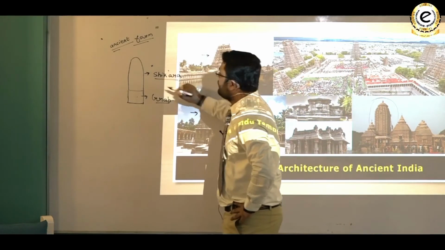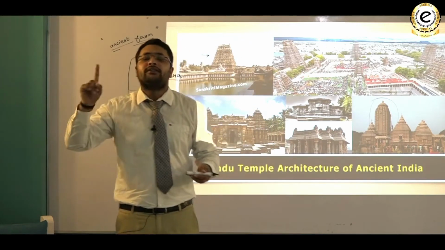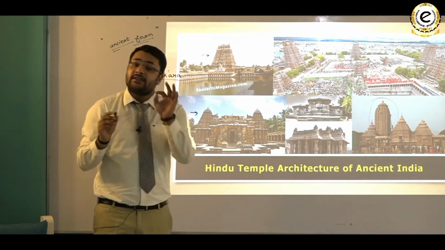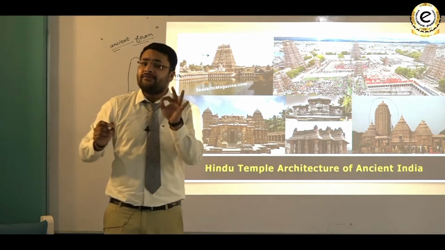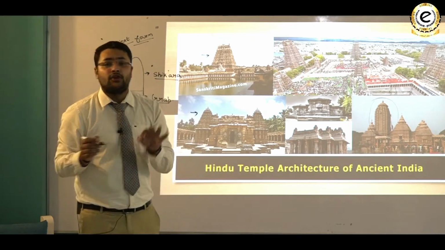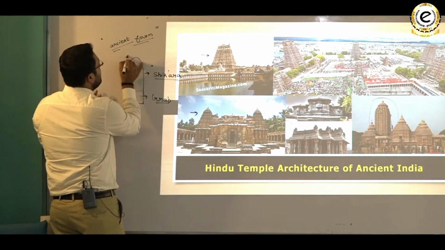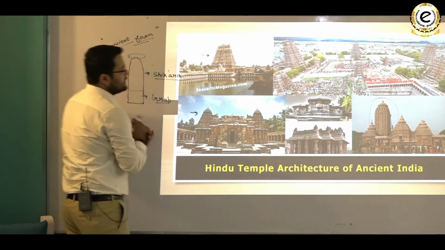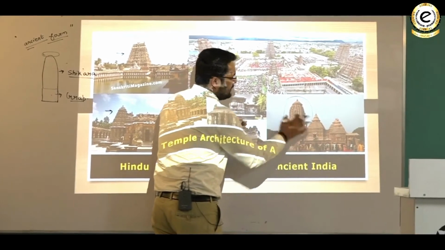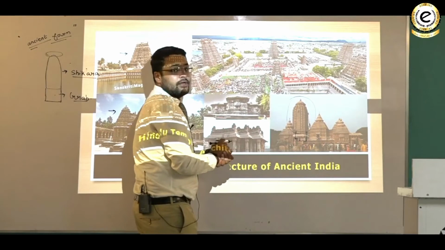Above the Shikara there will be something like a round disc-like structure, and this is very much prevalent, students, as far as northern temple architecture is concerned. If I show you this disc, can you see here? In this temple, this is the tower which I am calling the Shikara. Below the Shikara there is a room which is called Garbhagriha.